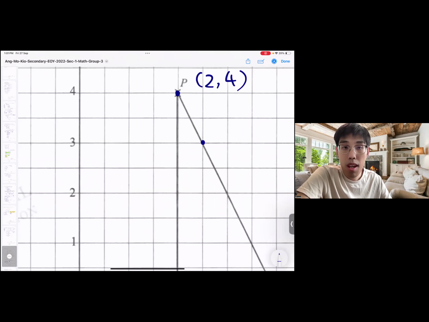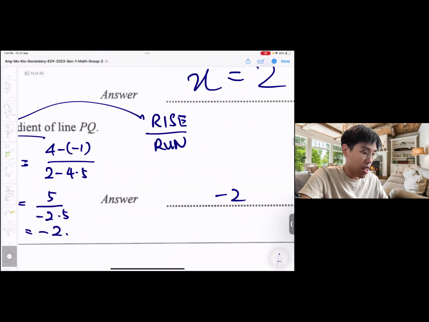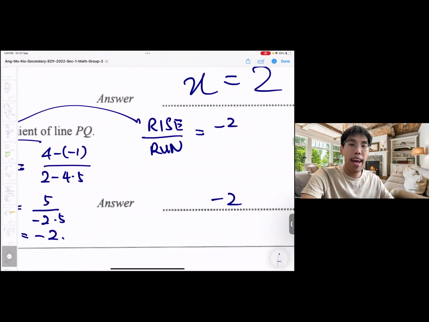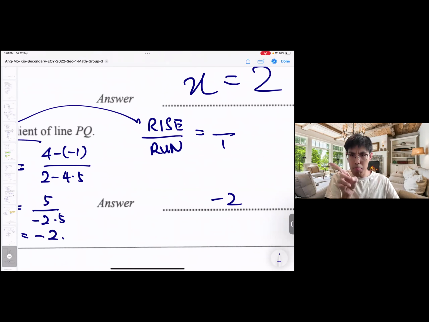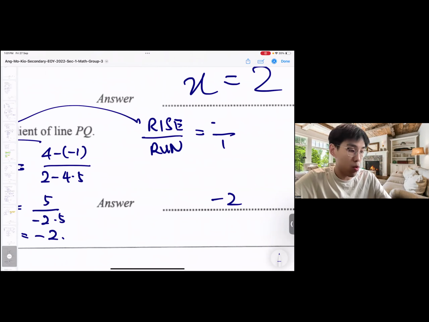Here. From this first blue dot to the second blue dot, it goes down by 2 units and it runs by 1 unit. Therefore, it's -2 over 1. Therefore, the answer is -2. That means for every 1 unit it runs along the x-axis, it goes down by 2 units, so it's -2.